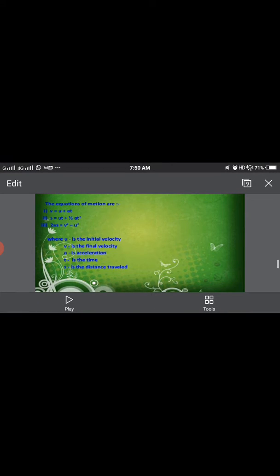Now the important topic, the most important topic of this chapter, equation of motion by graphical method. Dear students, this is the most important topic of this chapter. It usually comes in exams for either 3 marks or 5 marks. If it is 5 marks, then all three equations will be there, and in 3 marks any one of the equations can be there for the derivation.